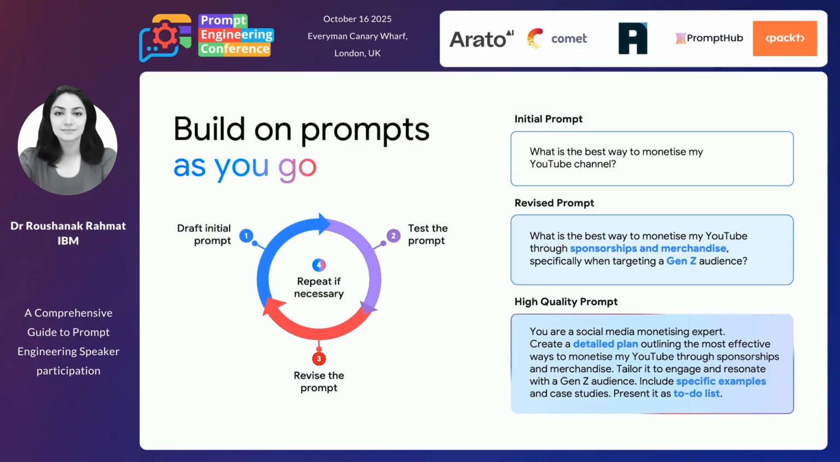Of course, by seeing the output, I can understand that it's not, for example, going niche into the part I want, and I can add details of sponsorship and merchandising for Gen Z. I can again revise that and come up with a higher quality prompt and say a detailed plan, specific examples, and have a to-do list.